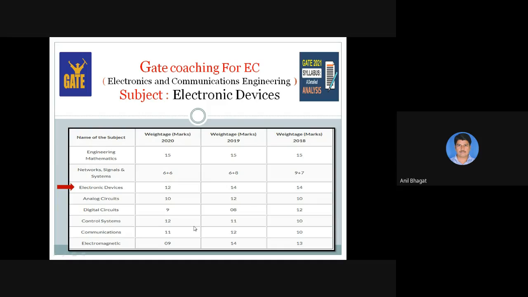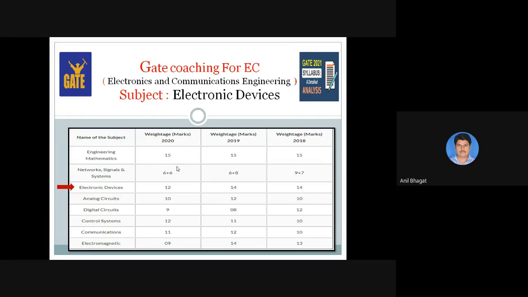Control system involves control diagrams, Bode plot, root locus, PID controller, PI controller. Digital circuit is easier than electronic devices. But after attending this lecture, you should also be familiar with this subject.